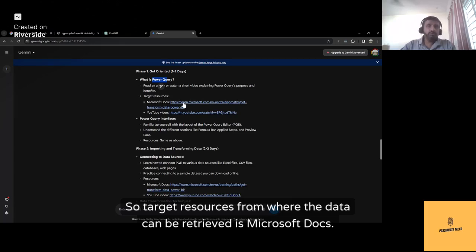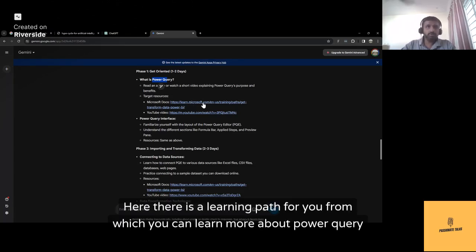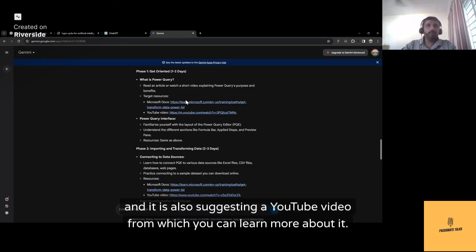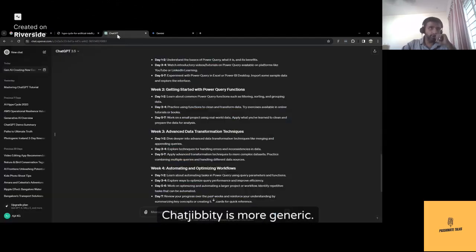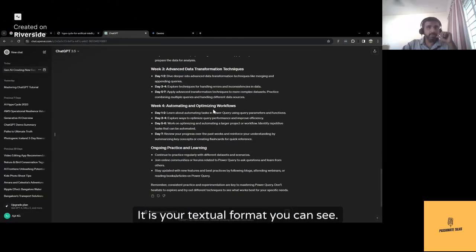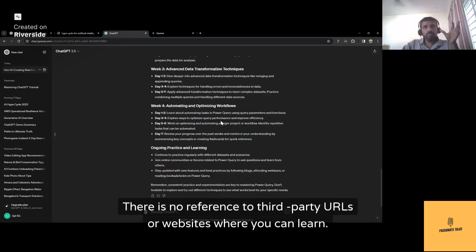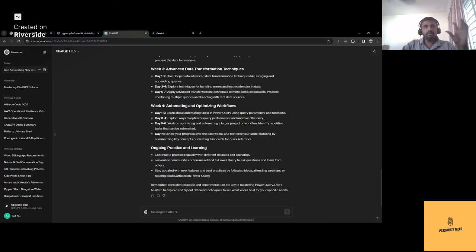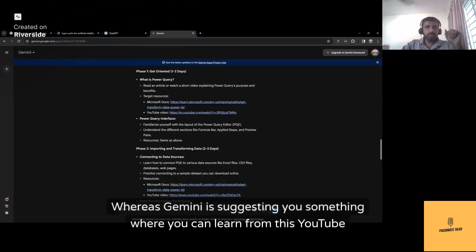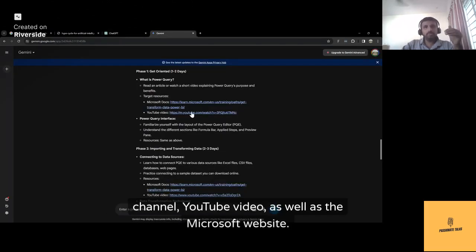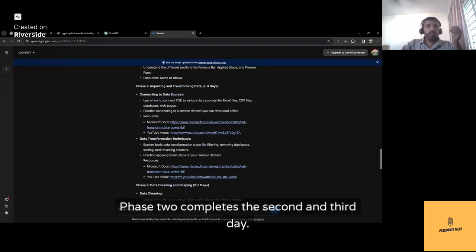So target resources from where the data can be retrieved is Microsoft Docs. Here there is a learning path for you from which you can learn more about Power Query. And it is also suggesting a YouTube video from which you can learn more about it. ChatGPT is more generic. It is a textual format, you can see. There is no reference to third-party URLs or websites where you can learn. Whereas Gemini is suggesting you something where you can learn from this YouTube channel, YouTube video, as well as the Microsoft website.